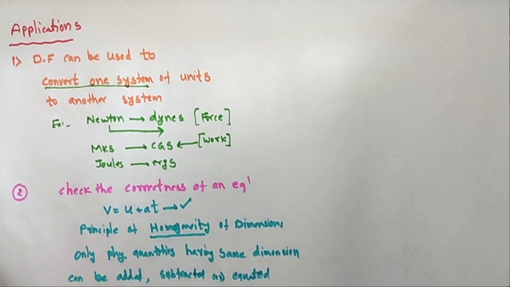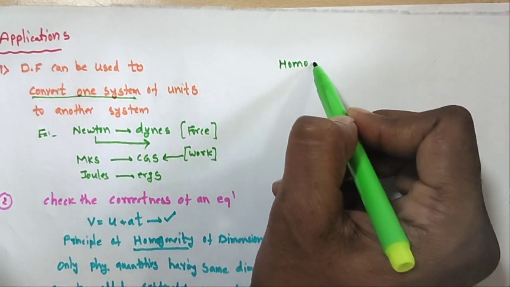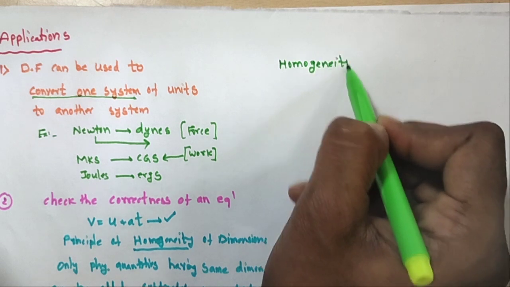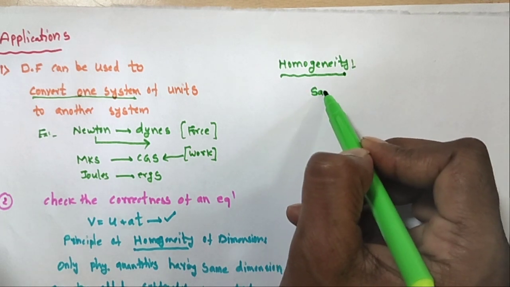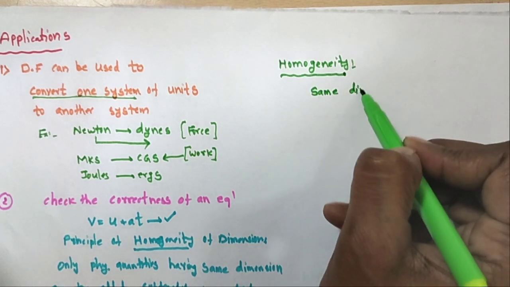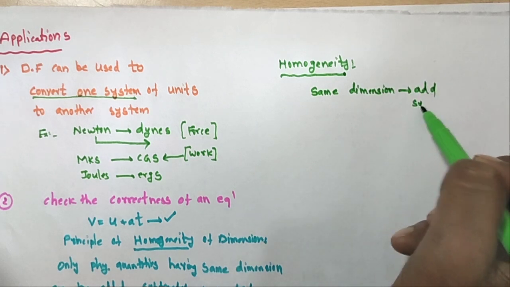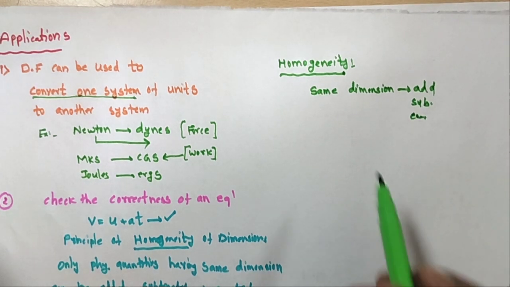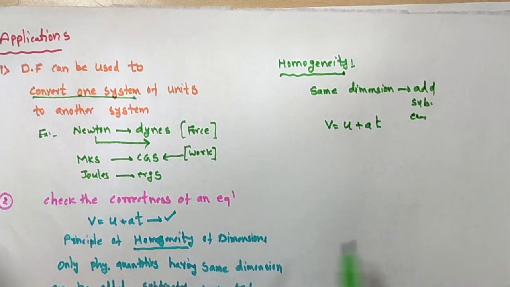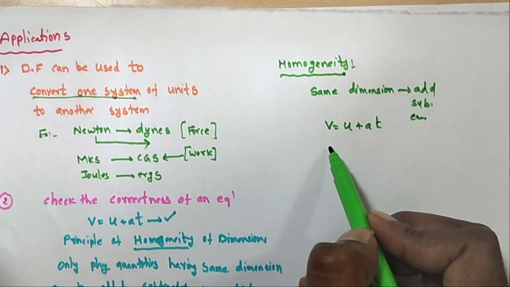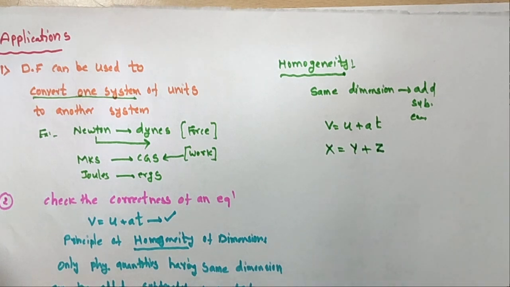So here I'll make clear what the meaning of homogeneity is. According to homogeneity, physical quantities with the same dimensions can be added or subtracted or equated. For example, v is equal to u plus at. Okay, so therefore I am taking, for example, x is equal to y plus z.